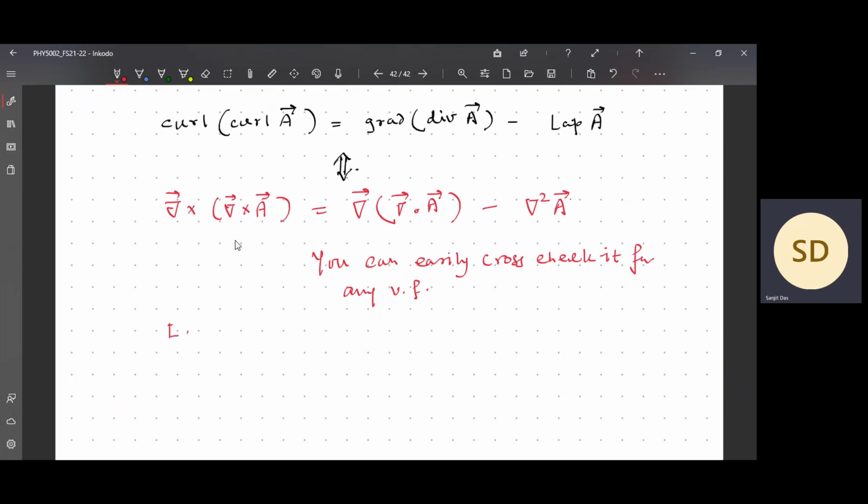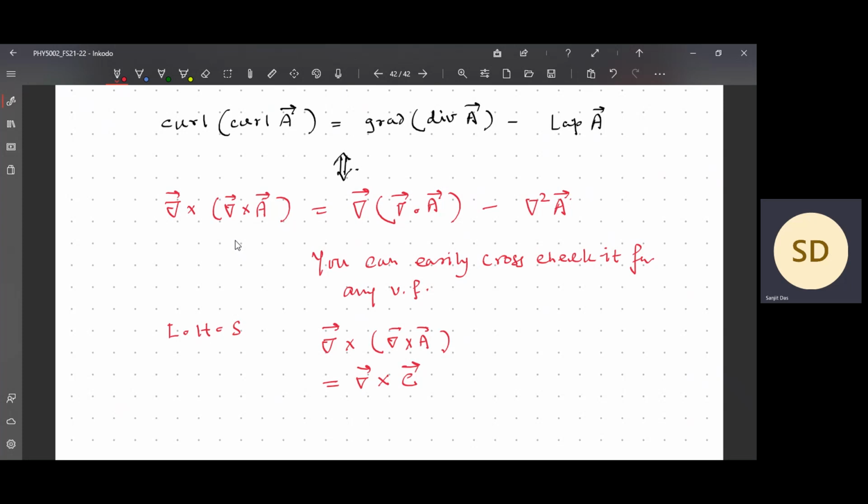It is not difficult. What is the left hand side? On the left hand side, you have to compute the curl of a curl, which is very much possible. You know what the curl of a curl is. So if you say this is the curl, let's say del cross A, I am calling that C.